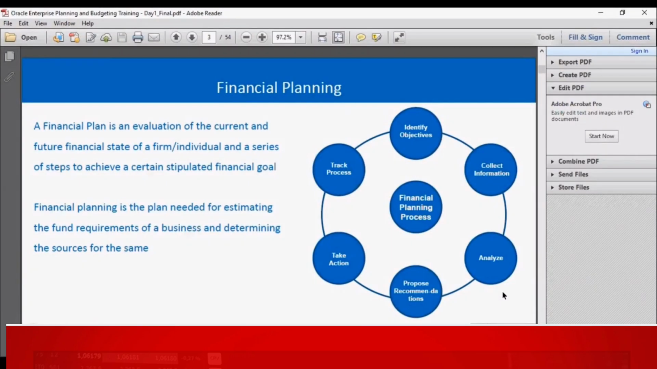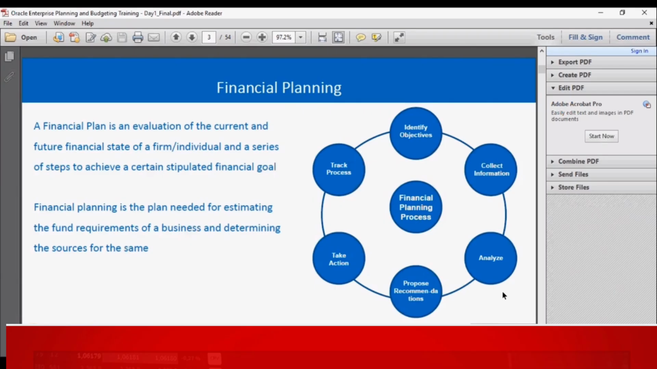So let me start with what financial planning is. For any organization or company, finances are the key. A plan to arrange the financials for a company is utmost essential. So a good financial plan in place contributes to the success of any company.